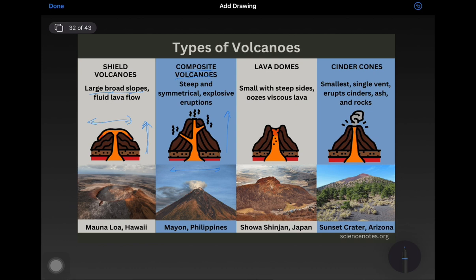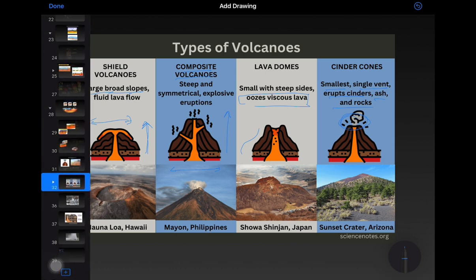Then lava domes. These are small with steep sides. These steep sides ooze viscous lava. This highly viscous lava flows, and eruption is also explosive. Cinder cones, we have so many explosive eruptions that the top of the mountain got blown up. In these cinder volcanoes, ash and rocks also get erupted with the lava. Let's see these volcanoes one by one.